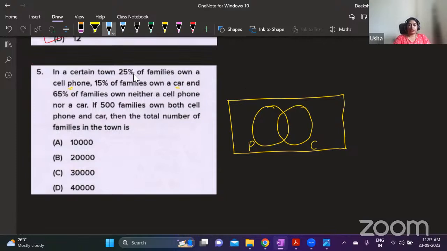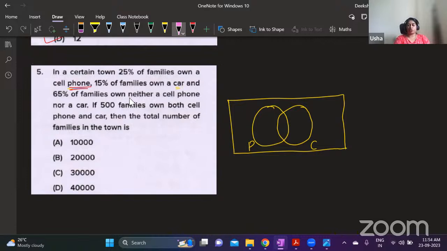Here, first I'll write only percentages. 25% of the families own cell phone. This means in this phone group there are 25% families, so this entire P circle is 25. I will not write how much it is in each part now because I have to first enter the common area. And then 15% of the families own a car, so in this car circle, we have 15.